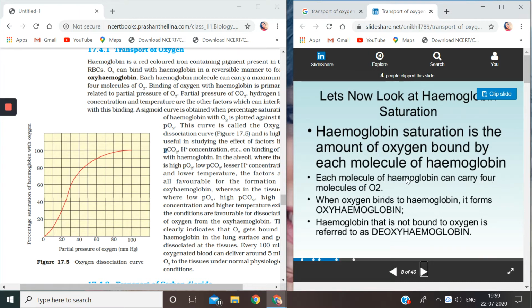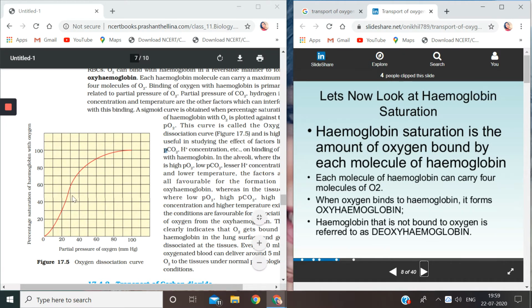So this is the saturation point of one hemoglobin. That means the hemoglobin is now satisfied. It will not take any more oxygen molecules. It is saturated. So when oxygen binds to hemoglobin, it will form oxyhemoglobin. Okay, understood? So this is a graph.